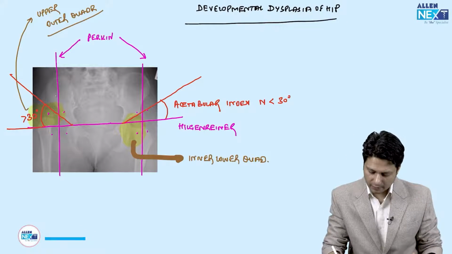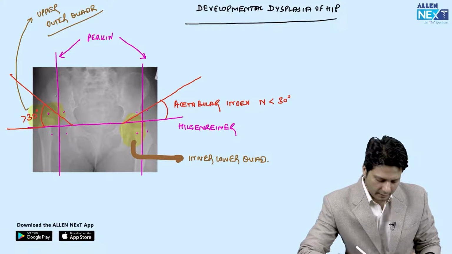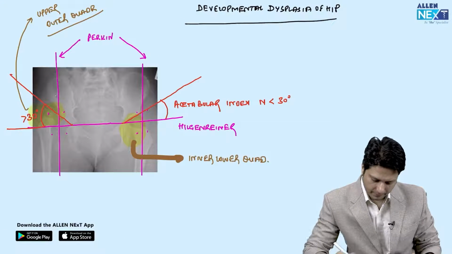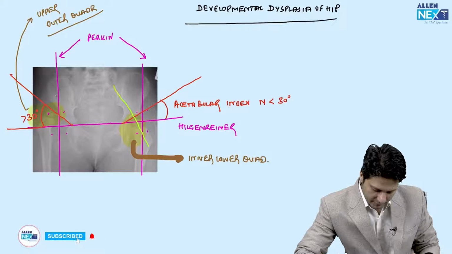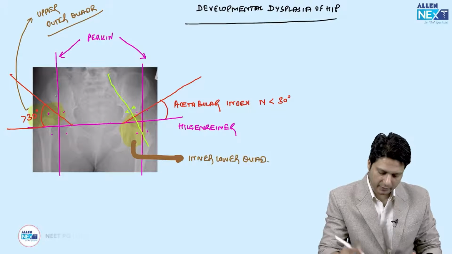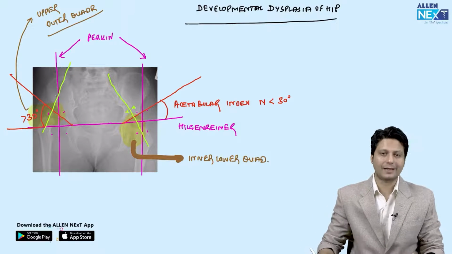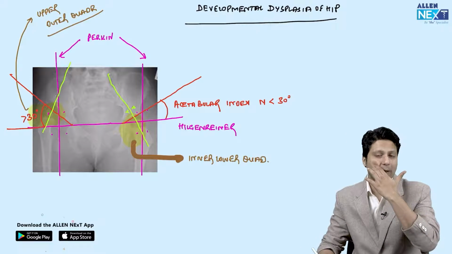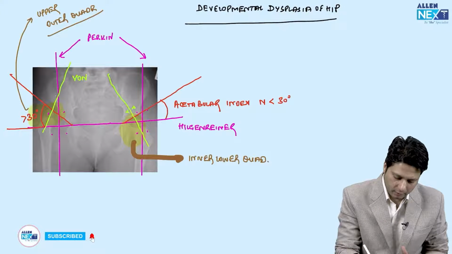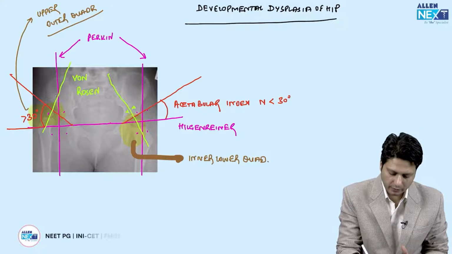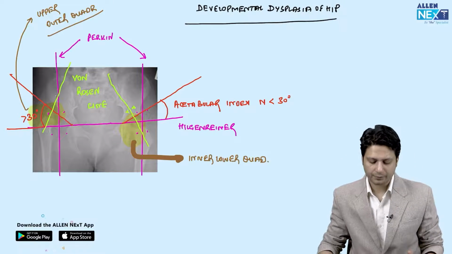And the third and last way of identifying developmental dysplasia of the hip on X-ray is that if you draw a line through the center of the neck proximally, it passes through the acetabulum. But if you draw a line on the affected side, it is not passing through the articular surface of the acetabulum. This line is known as von Rosen line. So this is how you will identify the X-ray of developmental dysplasia of the hip joint, that is DDH.